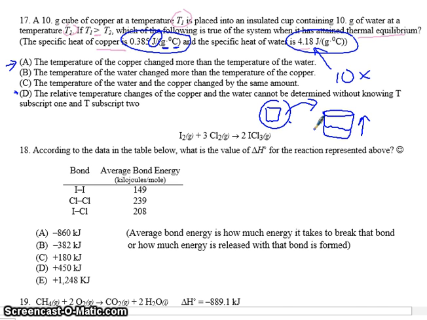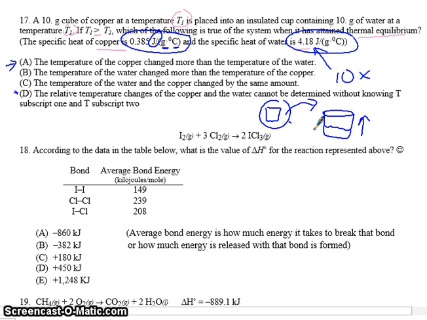This is maybe a bit confusing, but the temperature of the water will change much less than the temperature of the copper, because it takes so much more heat to raise the temperature of water.